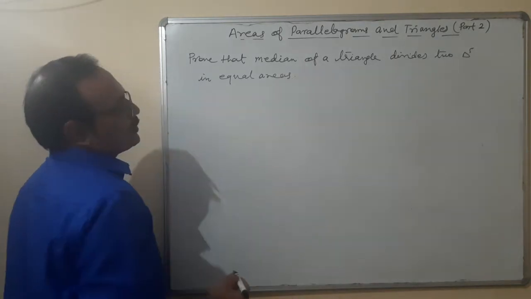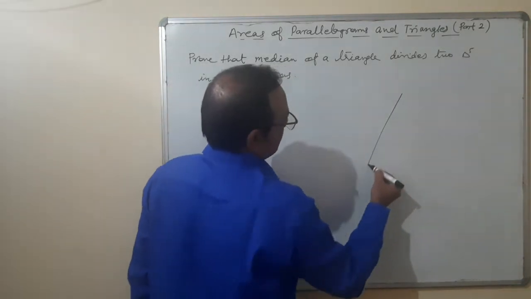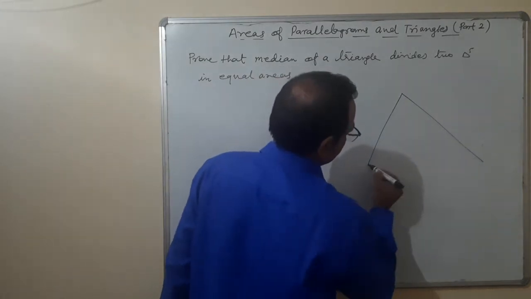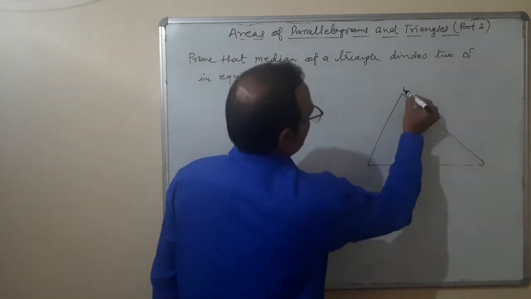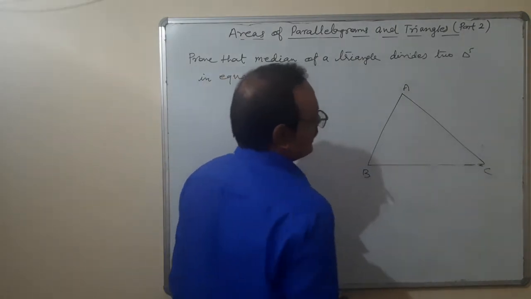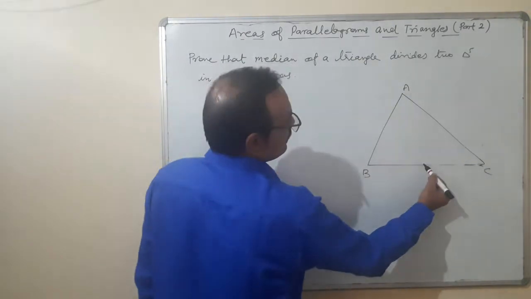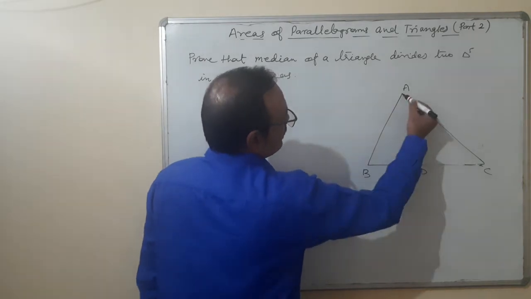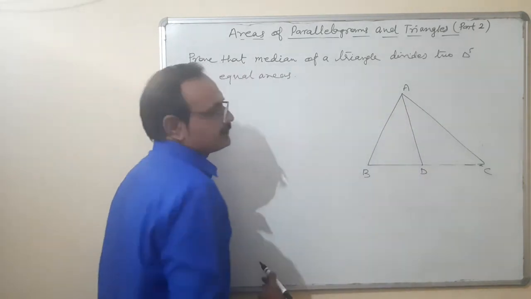Okay, what is the meaning? The triangle ABC, D. AD is the median.